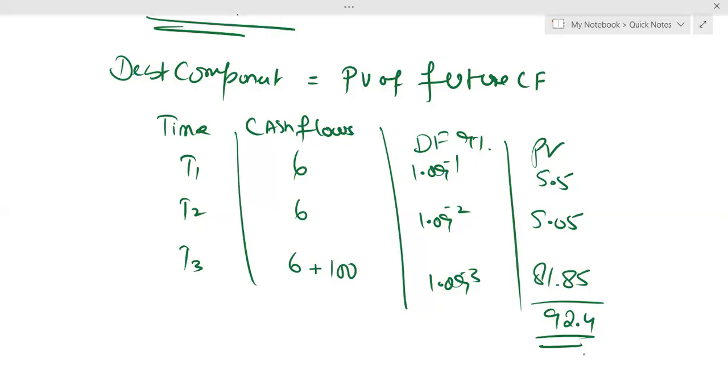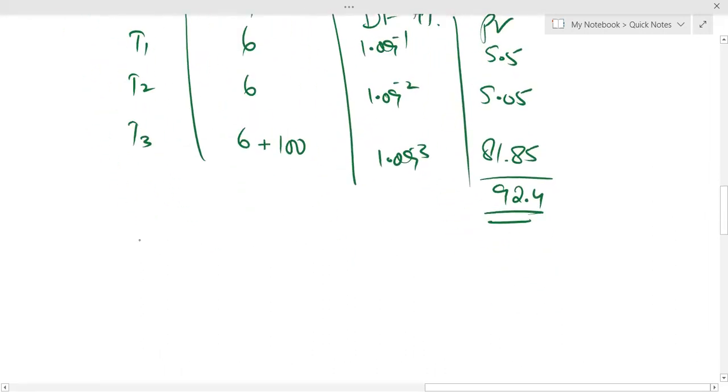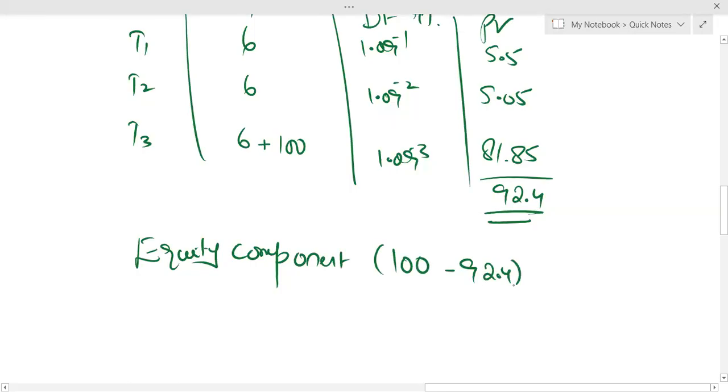Can I say this debt component will be deducted from the total amount, which is 100 million? So the balancing figure will be your equity component. The equity component is the balancing figure. Equity component: 100 minus 92.4. I'm getting 7.6.